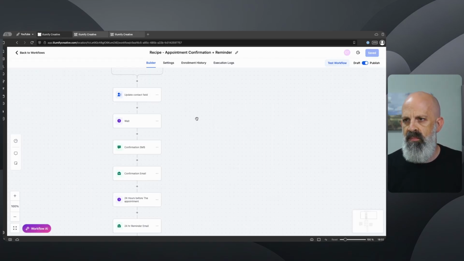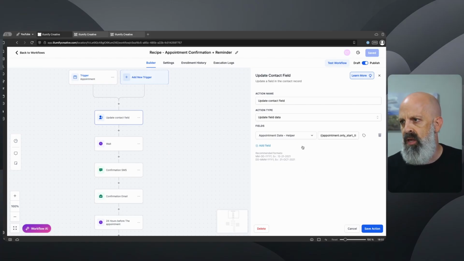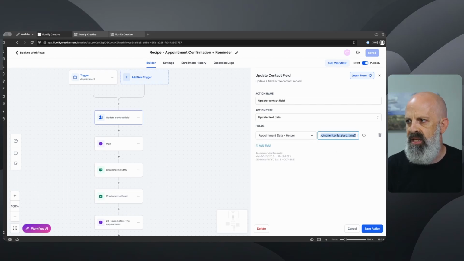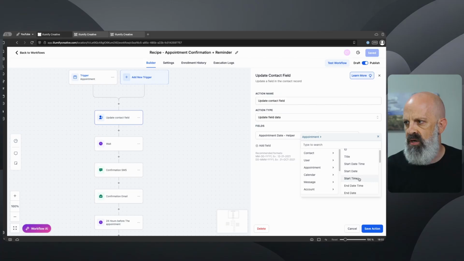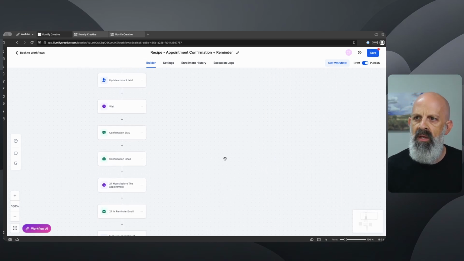What we're going to do is come back over here. I added in the Update Contact Field action, and I selected that Appointment Date Helper from the drop-down list. And then what I did here is I put in the start time for the appointment. So if you click on this little tag looking thing, click on appointment, and then click on start time, that's going to give me the time of the day that the appointment's at. And that's what we're going to use later on in the workflow. Going to go ahead and save that.